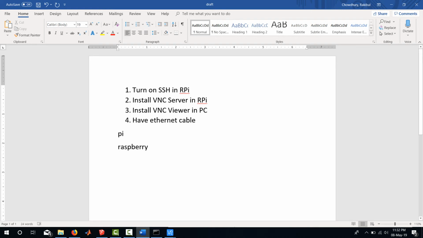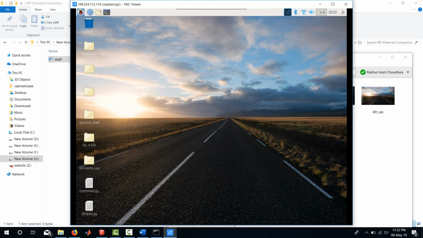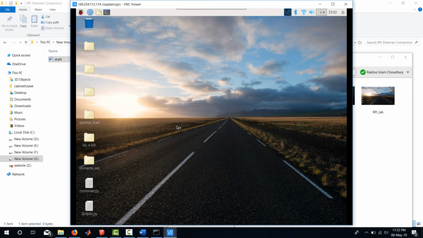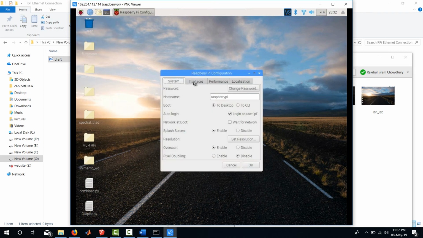Alright. So that's it. And you must remember, you have to turn on the SSH in Raspberry Pi. And how to do that? You have to go to the menu of the Raspberry Pi, and then go to Preferences, Raspberry Pi Configuration, and if you click on that, you have to go to the Interfaces tab, and here you must turn on both the VNC and the SSH.